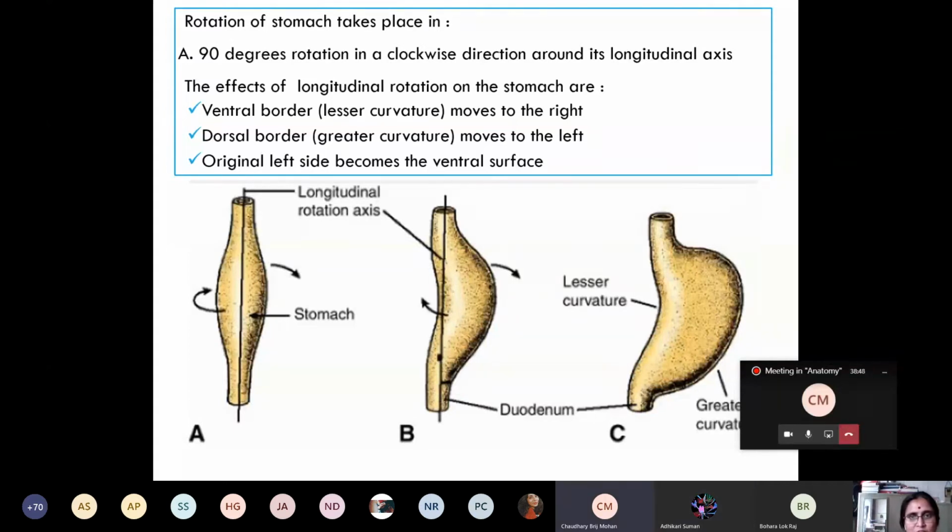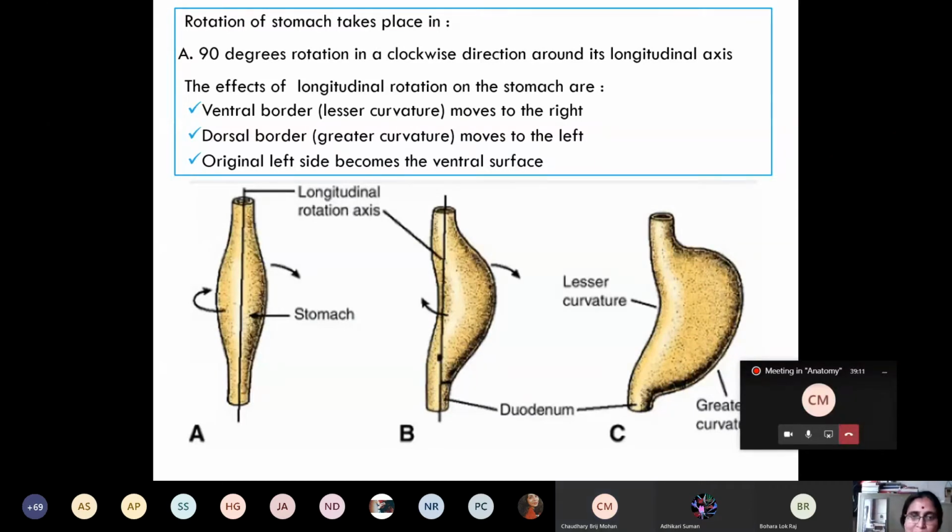Anteriorly. It was facing anteriorly before rotation. After rotation it faced towards the right. And the dorsal border faced towards the left side. And the left surface will face toward anteriorly,